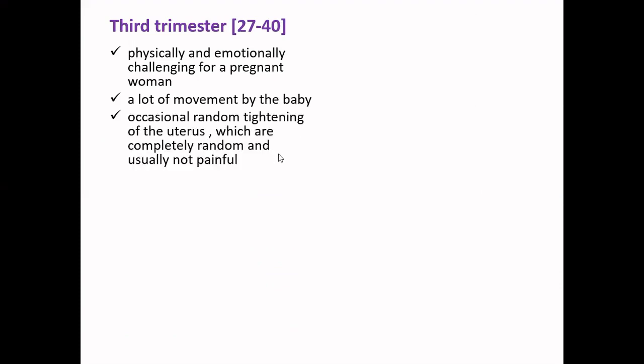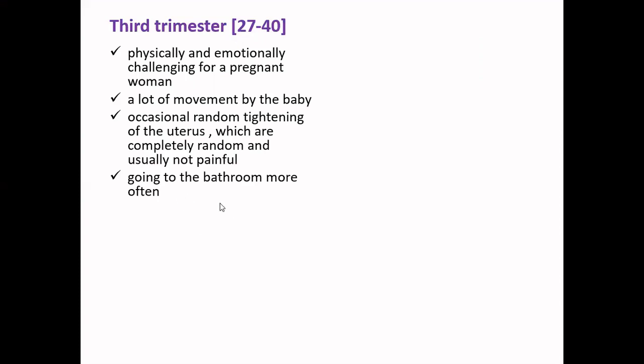Occasional random tightening of the uterus walls may be found by a woman, which is completely random and usually not painful. So they are quite common symptoms. You may find that you need to go to the bathroom quite often.